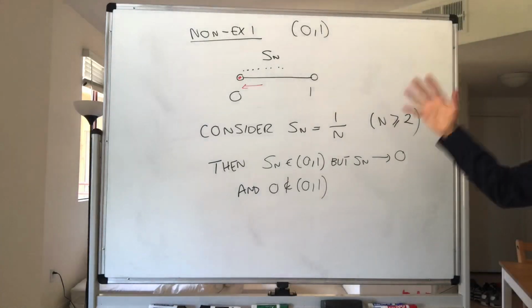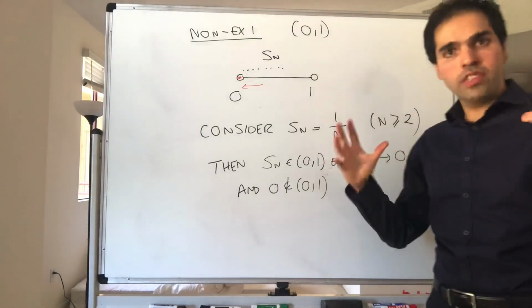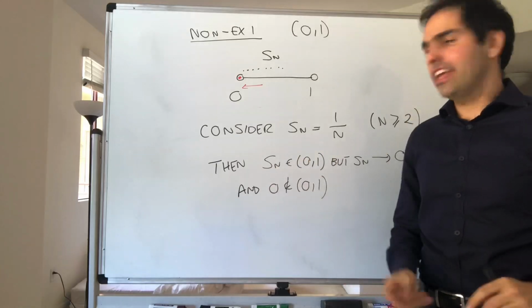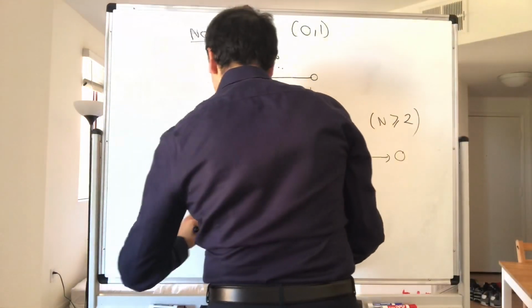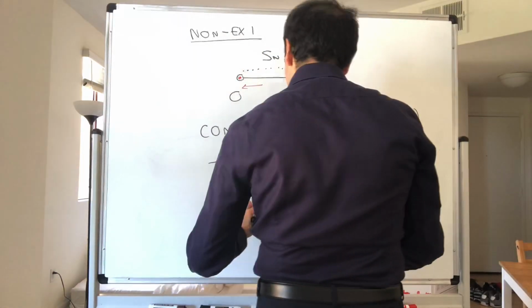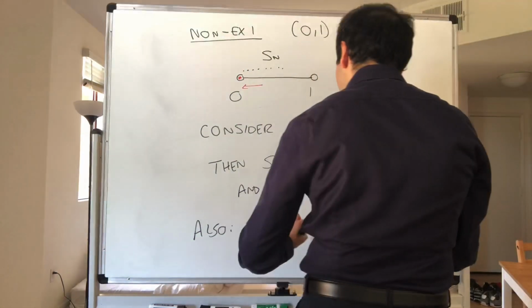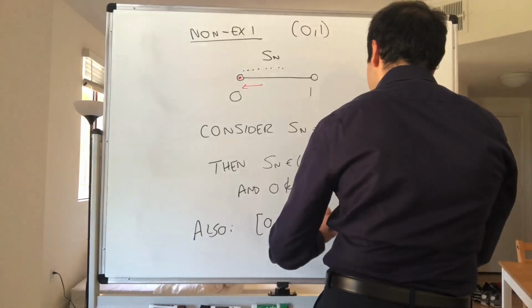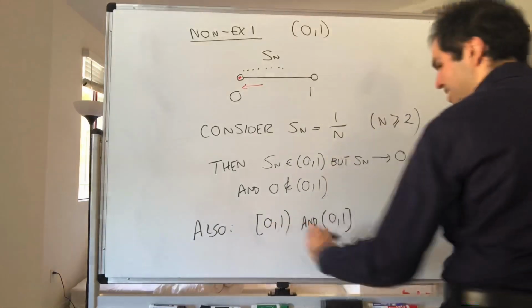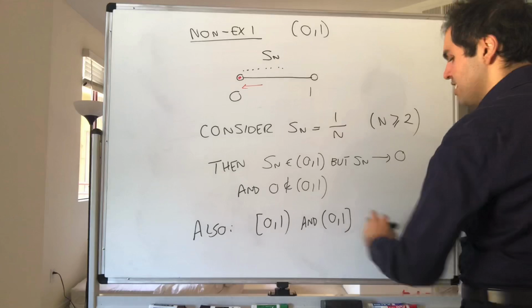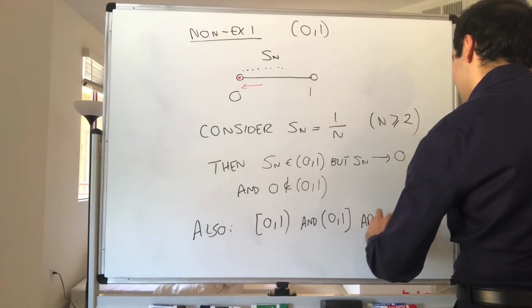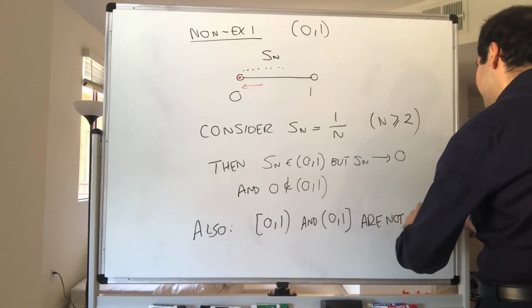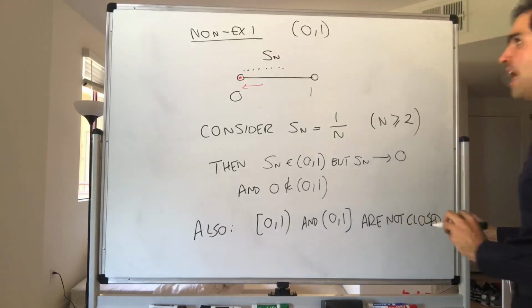And this is not true for closed sets. Closed sets you cannot escape by taking limits. And by the way, similarly, we can show that the intervals [0, 1) and (0, 1], so closed 0, open 1, and open 0, closed 1, are not closed. And this is actually very important.